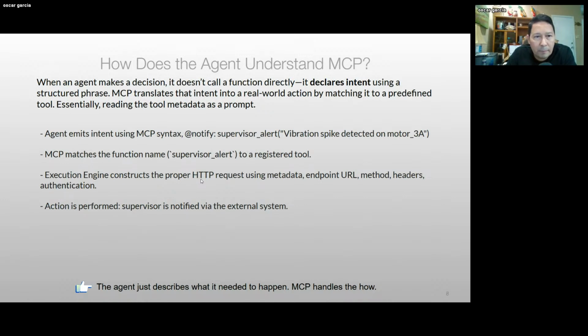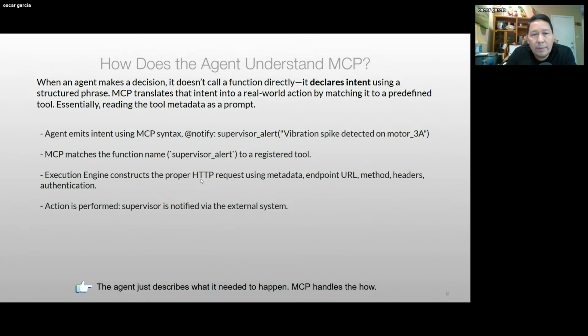And what that means is if you've ever done chatbots, you kind of need to declare an intent. And that intent is basically saying I would like to do this. So the agent declares that intent, and the MCP basically then translates that into an action. And that's where the magic is. MCP is this new communication protocol that enables us to make this agent autonomous in that sense, that it can use tools without us having to program it, or without someone doing it manually, of course. That's the whole essence of this.